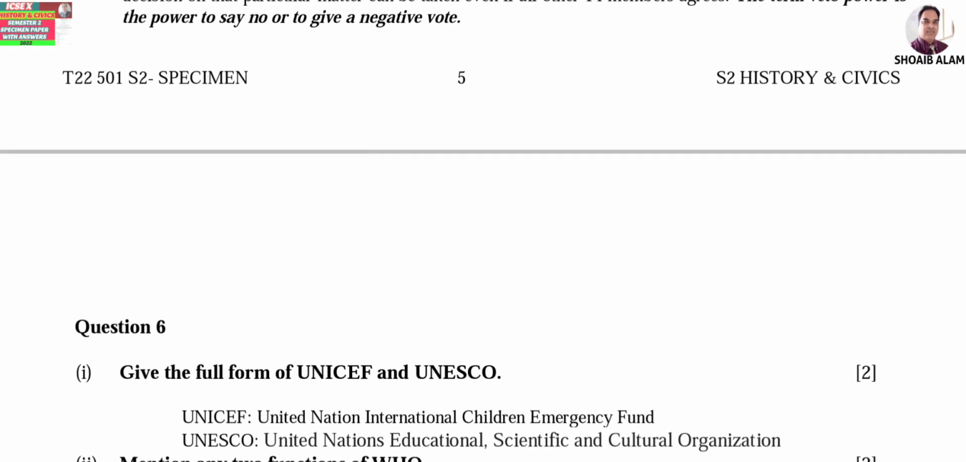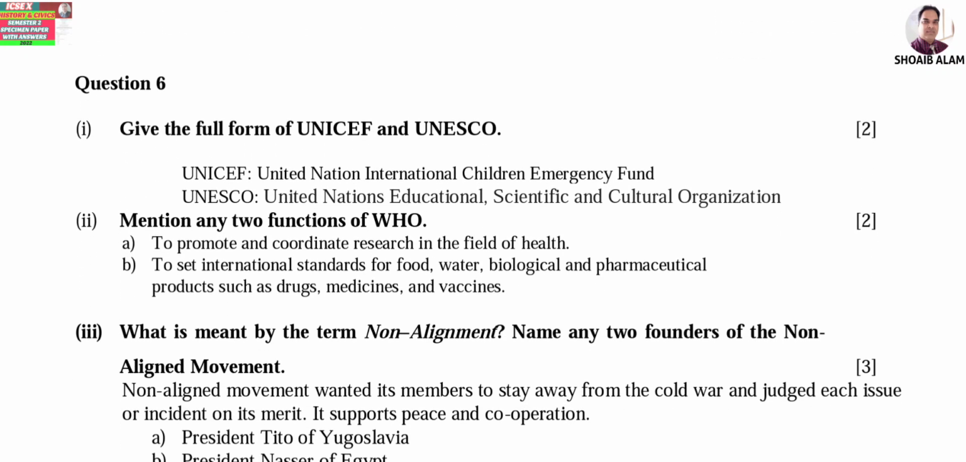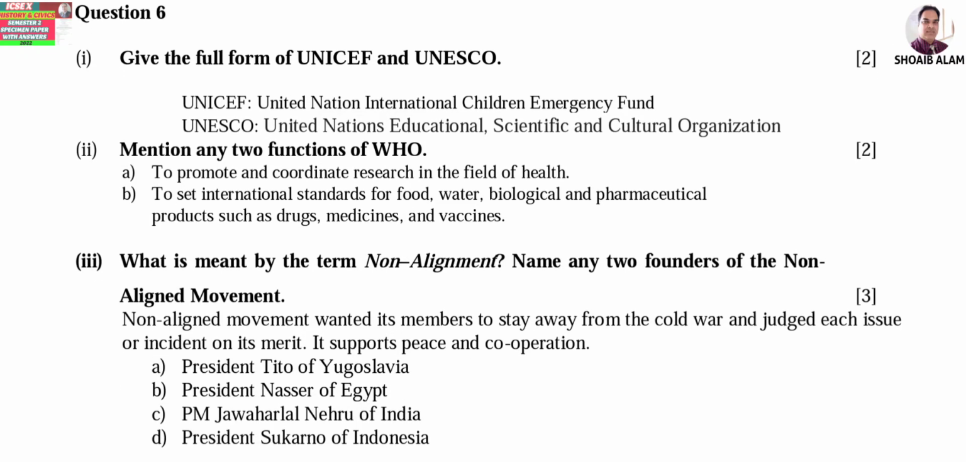So the next one is question number 6, give the full form of UNICEF and UNESCO. The full form of UNICEF is United Nations International Children Emergency Fund, UNESCO, United Nations Educational, Scientific and Cultural Organization. Next, mention any two functions of WHO: to promote and coordinate research in the field of health, to set international standards for food, water, biological and pharmaceutical products such as drugs, medicines, and vaccines.